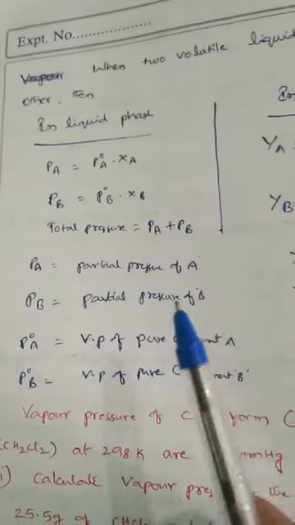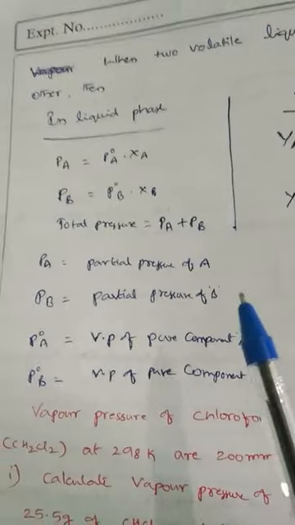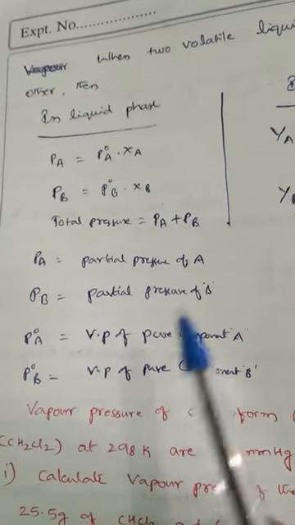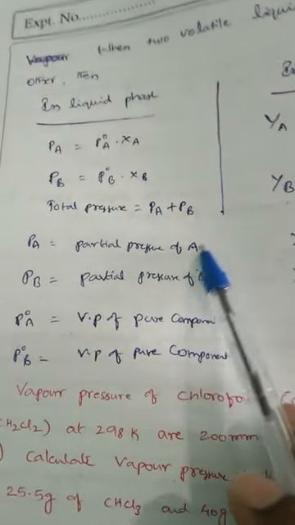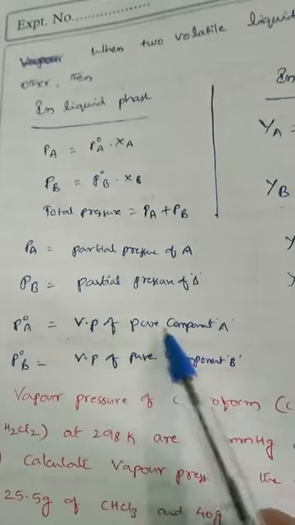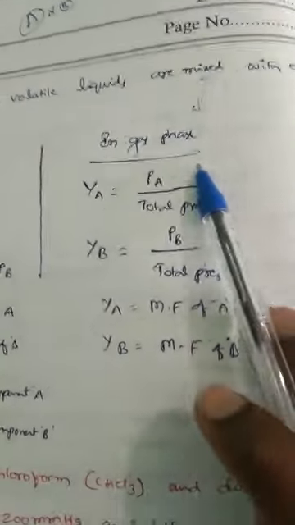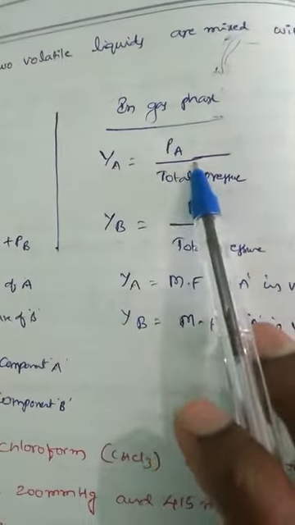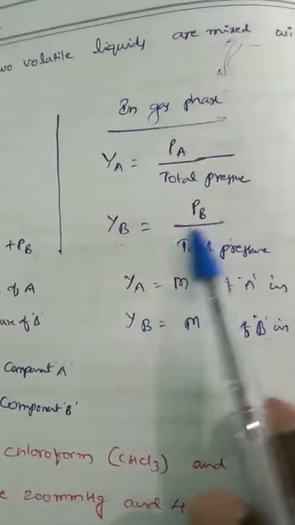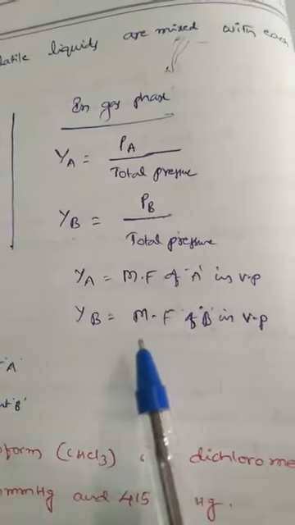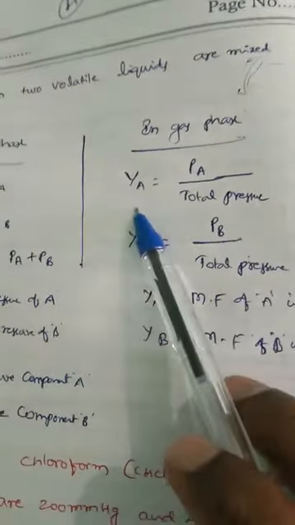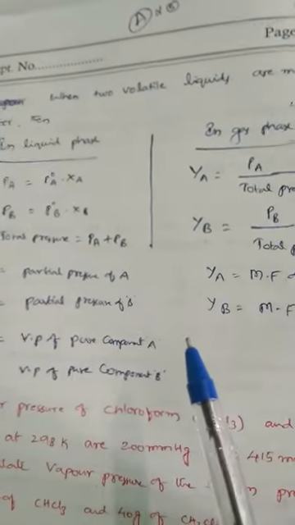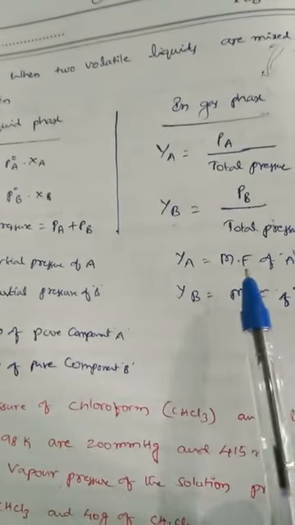If a substance doesn't mix with another substance, then also that substance exhibits pressure. That pressure is called pure vapor pressure of pure component. That is the difference between partial pressure of A, that is also called vapor pressure of A, and vapor pressure of pure component. Next, in gaseous phase, this is the formula: Ya equal to Pa by total pressure, Yb equal to Pb by total pressure. Ya means mole fraction of A in vapor phase, Yb is equal to mole fraction of B in vapor phase. So that is the difference between liquid phase and gaseous phase.